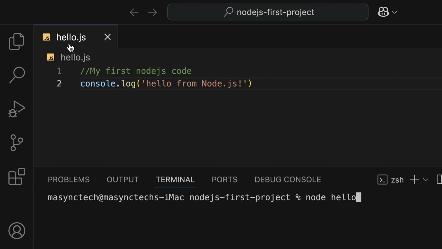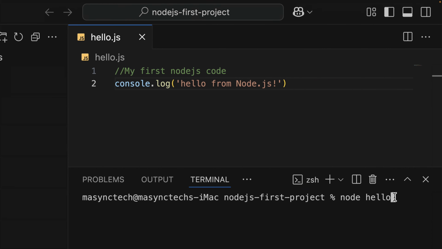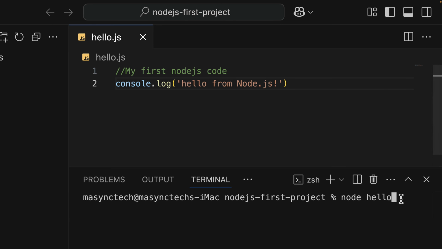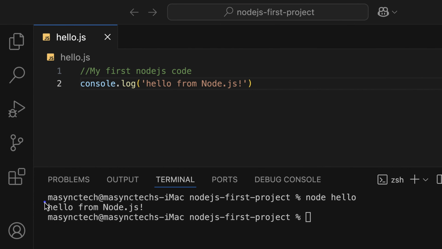In case your file is inside a folder, you need to navigate into that folder before you can execute the file. So I'm going to hit enter, and we got the message Hello from Node.js. Congratulations, you've just run your first Node.js program.